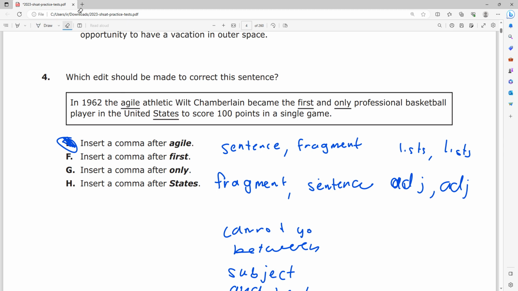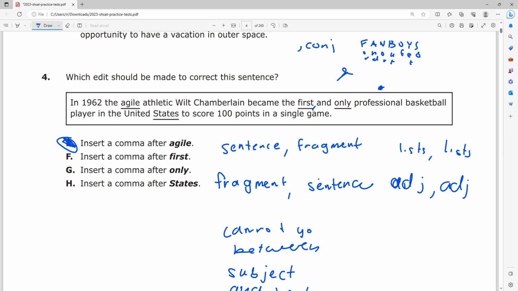If we added a comma after "first," what that would have accidentally done is make it into a period. Why? Because remember, whenever you have a comma and a conjunction, and that's FANBOYS: for, and, nor, but, or, yet, so, if you have a comma and any one of these words, what it does is it creates a period.